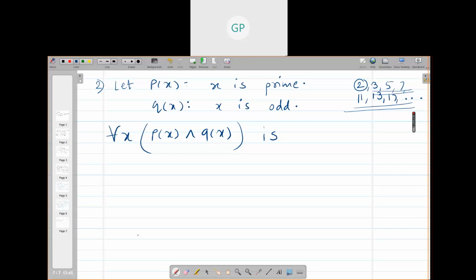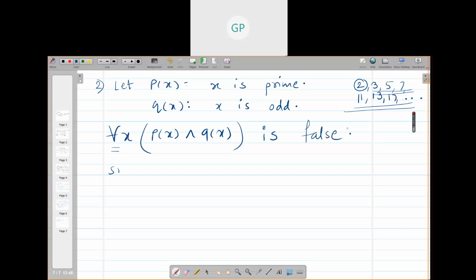What we are claiming is that for all x, x is prime and x is odd. So is it a true statement? Ma'am, this statement is false.